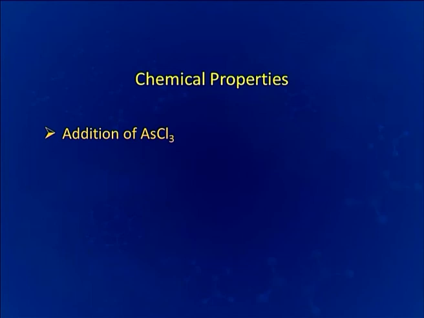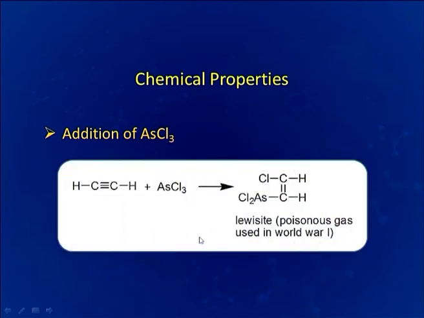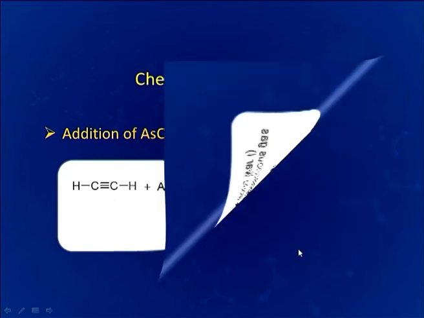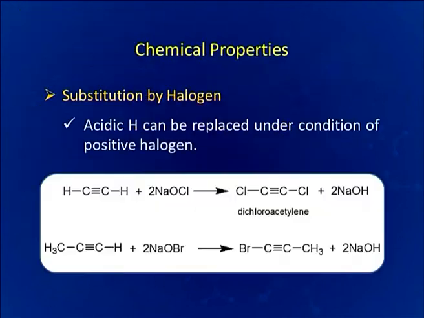Addition of AsCl3 results in the formation of lewisite. This is a poisonous gas which was used in the First World War. Substitution by halogen. Acidic hydrogen can also be substituted by halogen.